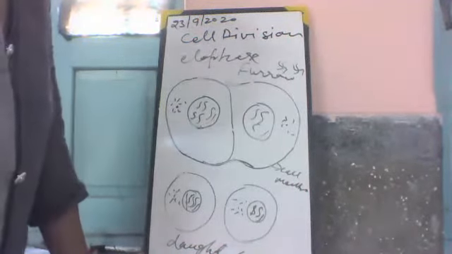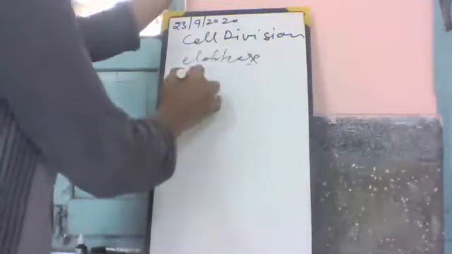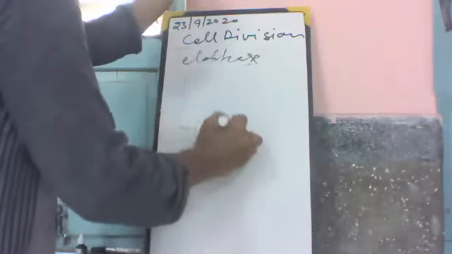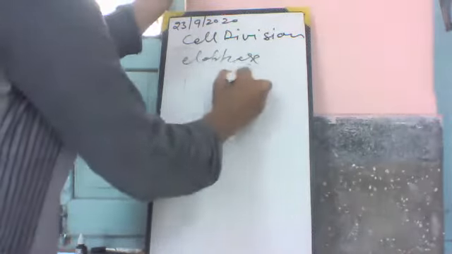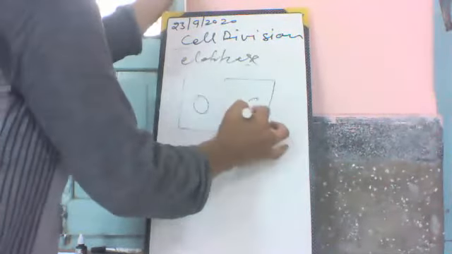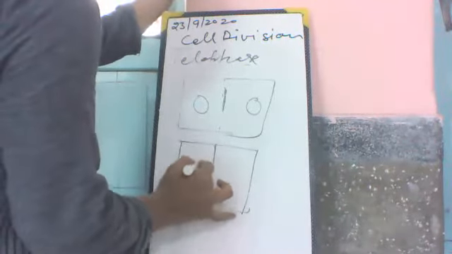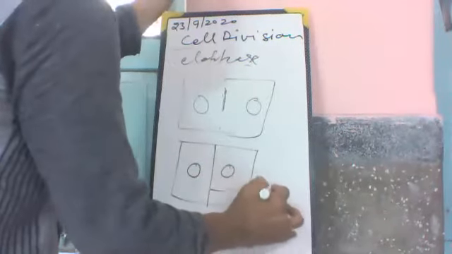In place of the furrow, a plate is formed between the two cells. In a plant cell, a plate is formed, and it is this.